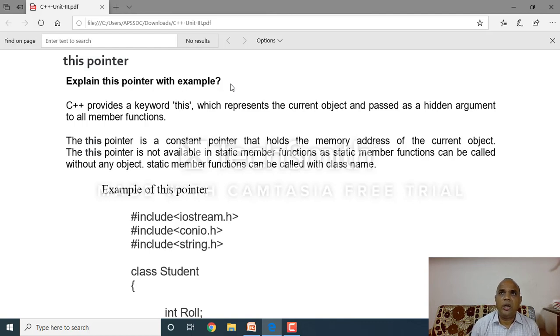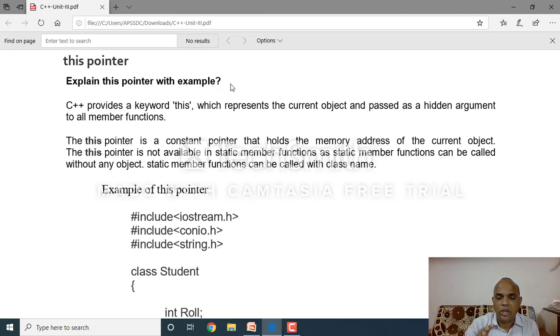This is also an address pointer. It holds the address of the present object. Remember all of you, the this pointer holds, or shows, the address of the present object.